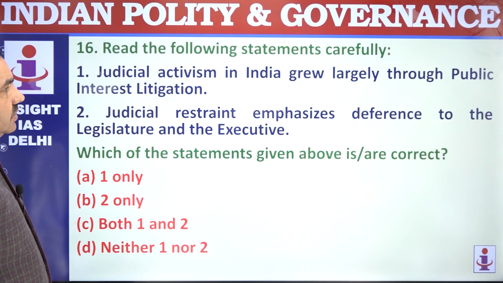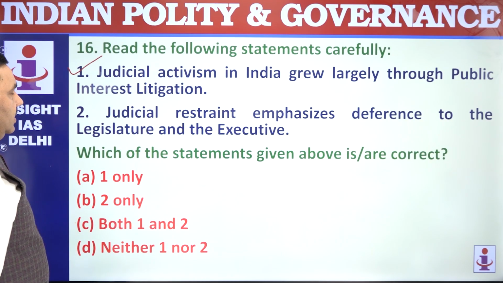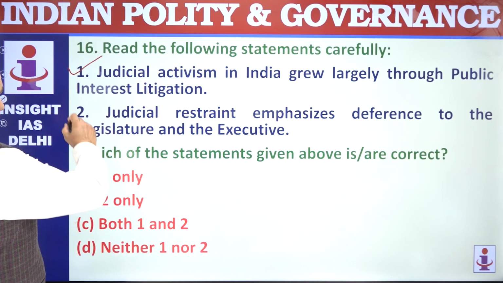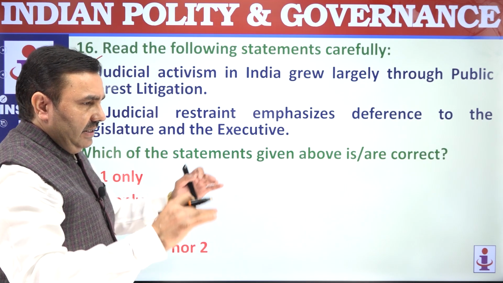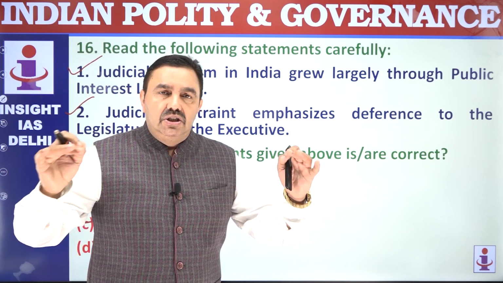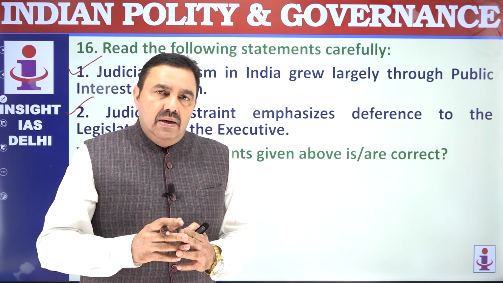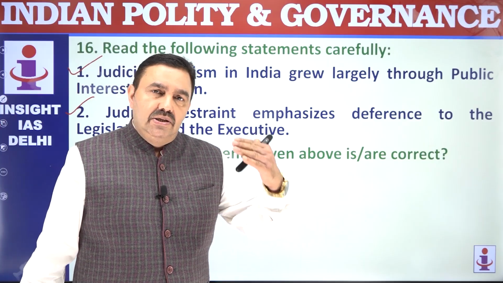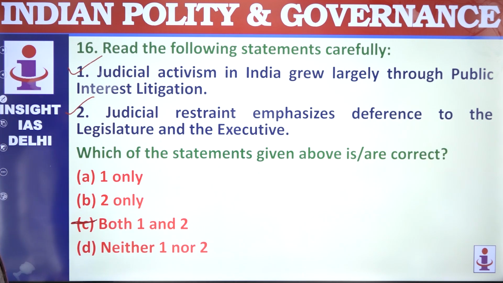Judicial activism in India grew largely through PIL, public interest litigation. Judicial restraint emphasizes deference to the legislature, that is also correct. Activism means the judiciary takes an active part in analyzing the policies, programs and actions of government as well as the inactions of government. Judicial restraint means letting the executive and the legislature do whatever they want to. So both are opposite concepts, and both are correct here.